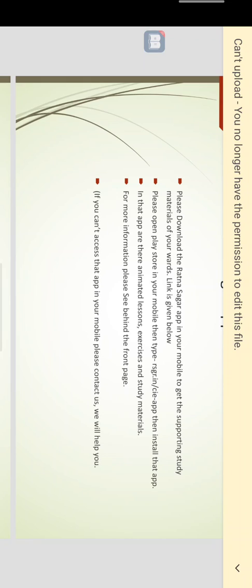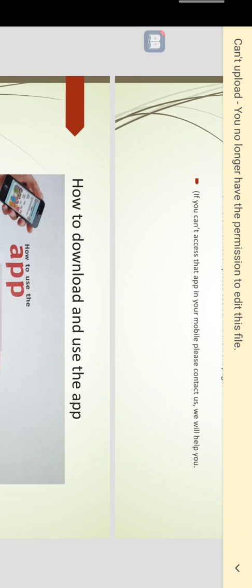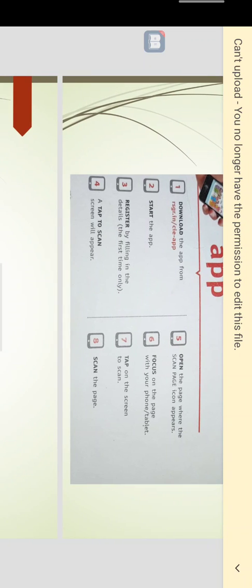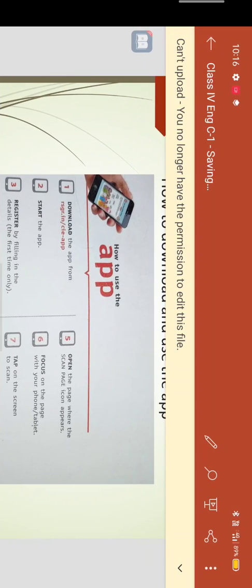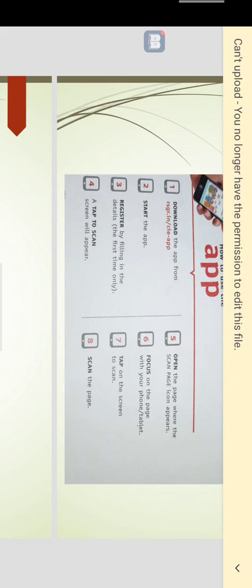rgsr.in/CIE. It is the app. If you download this app on your mobile, you can easily get all the lessons. You just need to scan the page. See here, the information is given here on how to download and use the app. It is clearly there. Look at it and ask your parents to download this, and use that one.